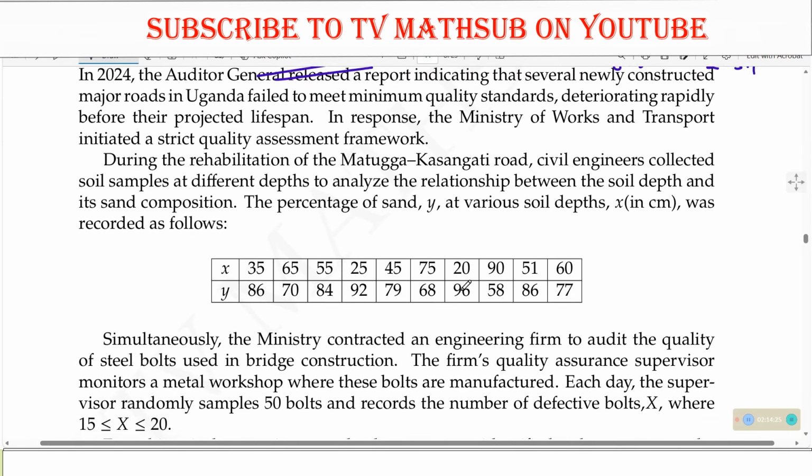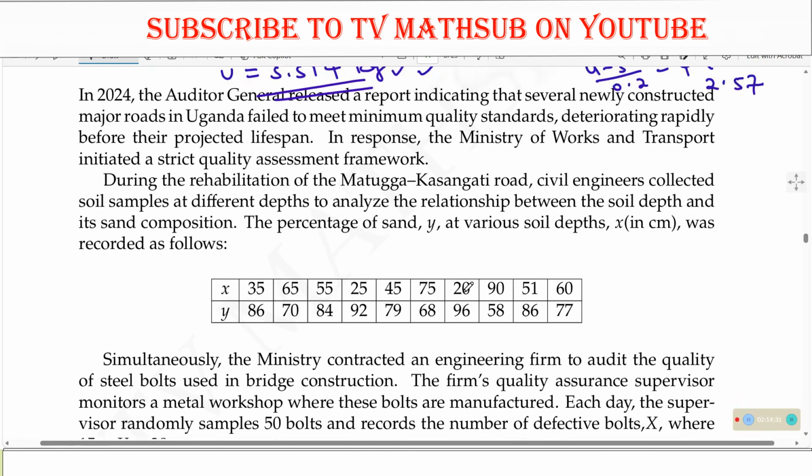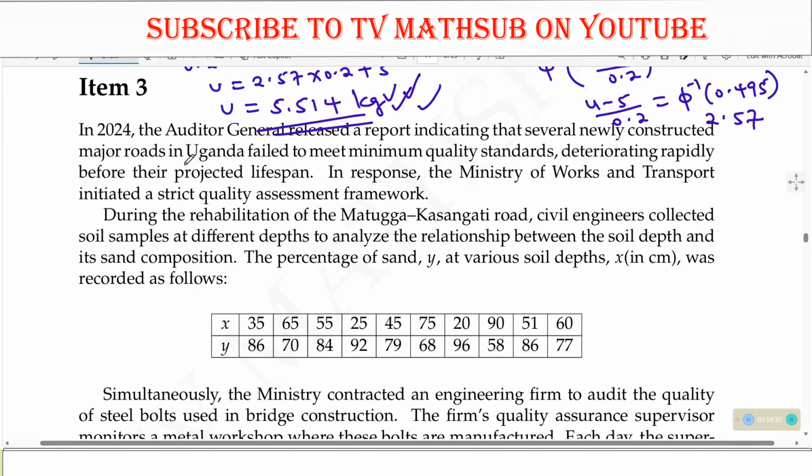So they are saying in 2024, the Auditor General released a report indicating that several newly constructed major roads in Uganda failed to meet minimum quality standards, deteriorating rapidly before their projected lifespan. Now, we are given that in response, the Ministry of Works.